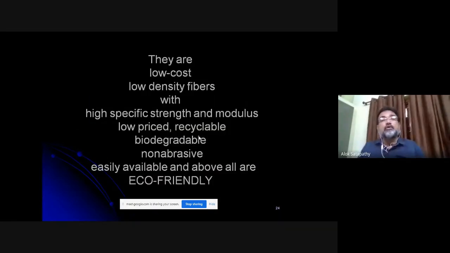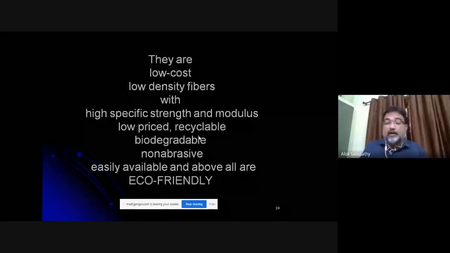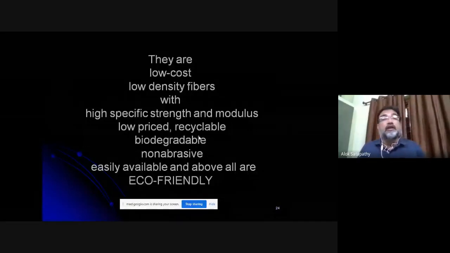As I told you, they are low cost, low density fibers with high specific strength and modulus. They are low priced, recyclable, biodegradable, non-abrasive in nature. They are easily available, and above all, they attract our attention because they are eco-friendly. So they are environment friendly.